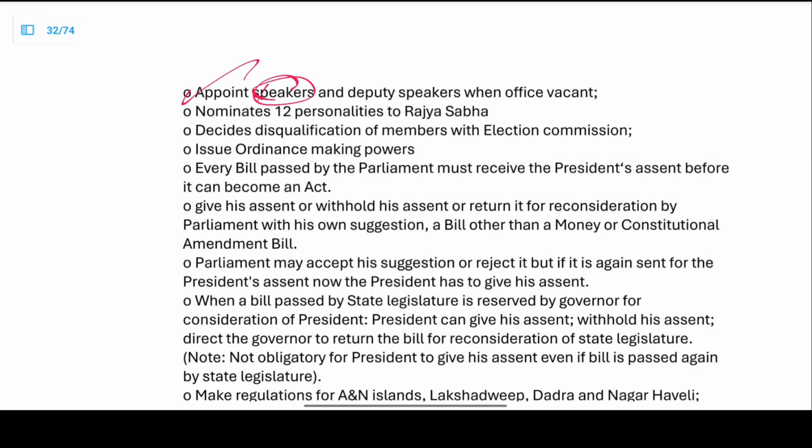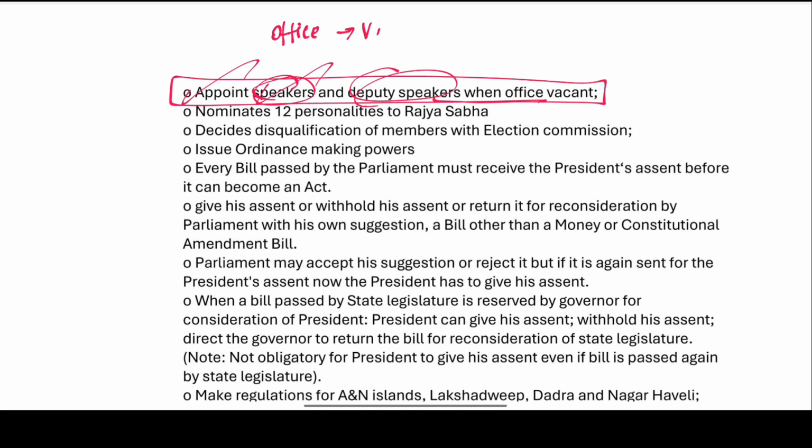He appoints a Speaker and Deputy Speakers when the office is vacant. When the office is vacant, he just appoints them temporarily. Then the election for the Speaker and Deputy Speaker takes place. Right. So he appoints a Speaker and a Deputy Speaker when the office is becoming vacant.